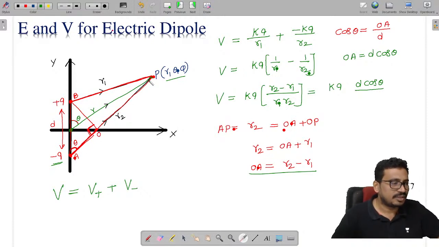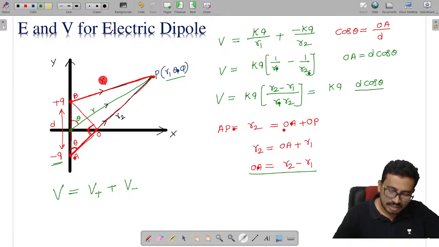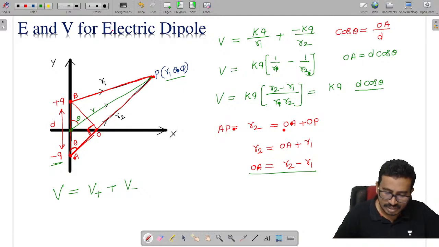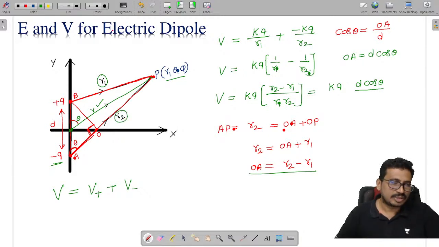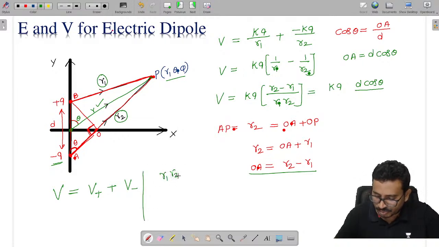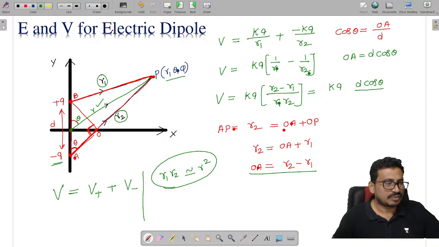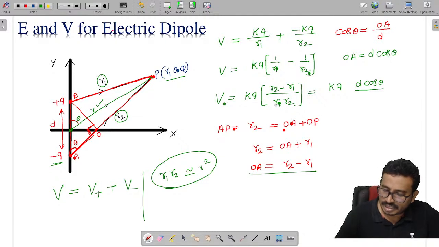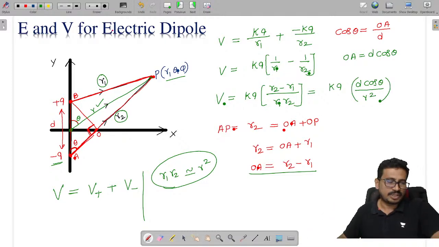If you observe carefully, R1 is a little smaller than R and R2 is a little greater than R. So the product R1 into R2, I am approximating as R square. Is it fine? All of you tell me.